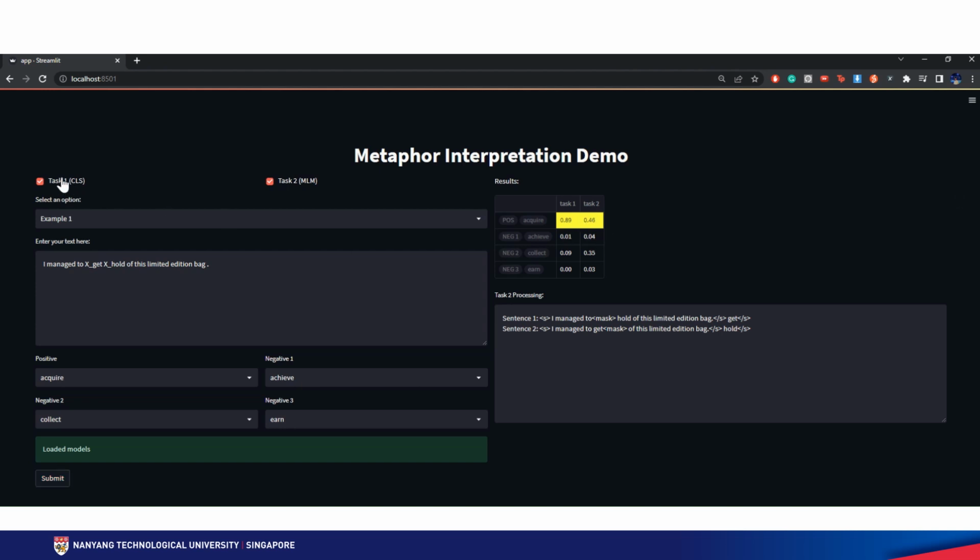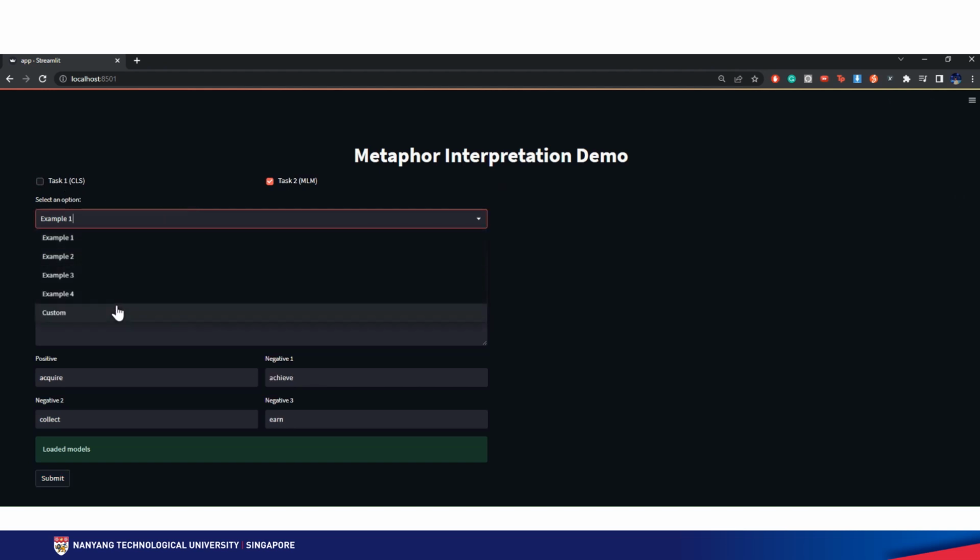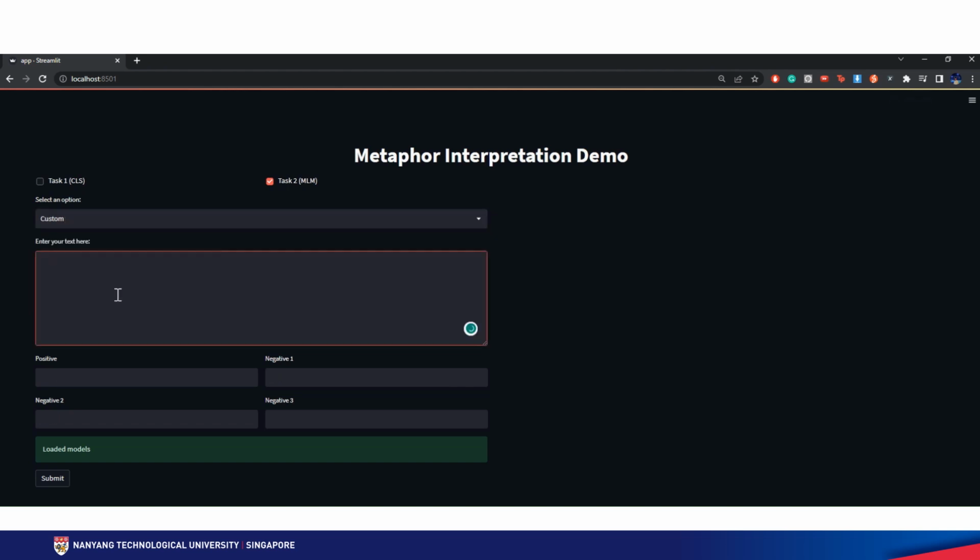So we may want to look at a custom example now. So maybe we can do an example sentence such as the comedian convulsed the children with his jokes. So over here you can see that the comedian made the children laugh very loudly as if they are convulsive, but the children are not literally convulsive. So in that case the positive label will be amused. We can put it as amused.